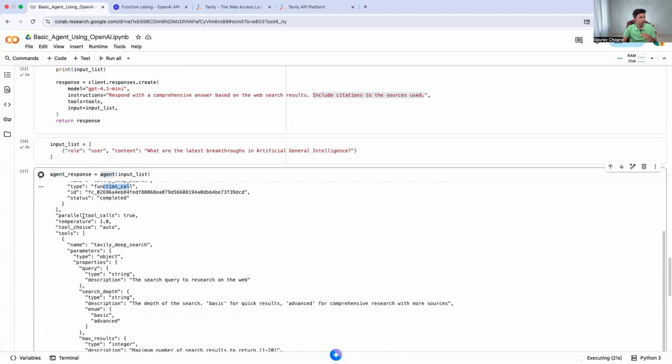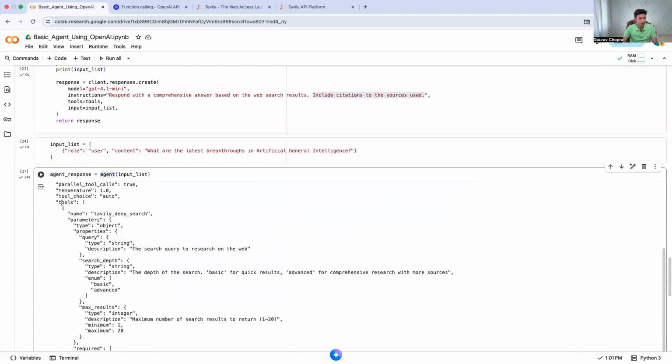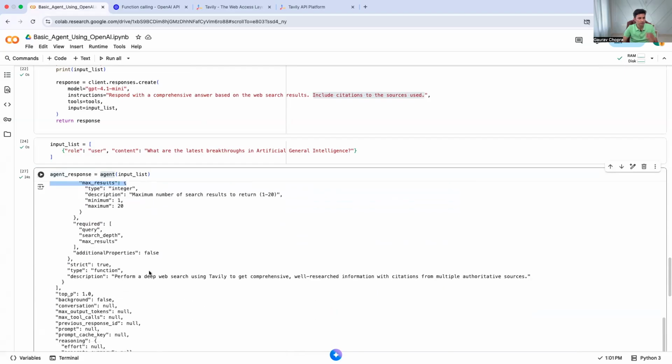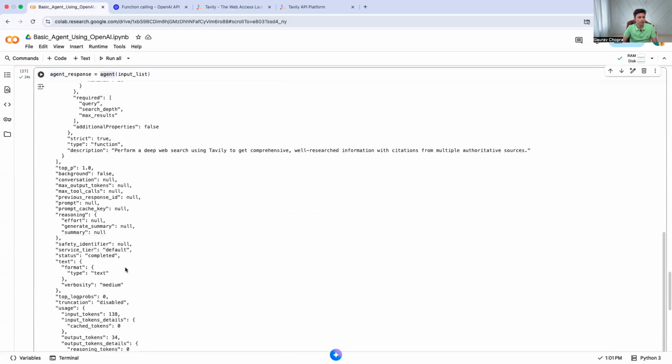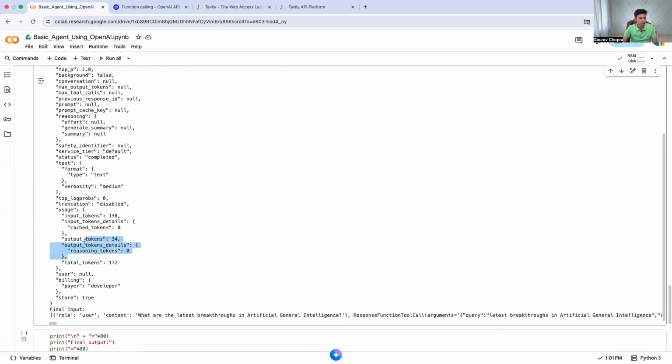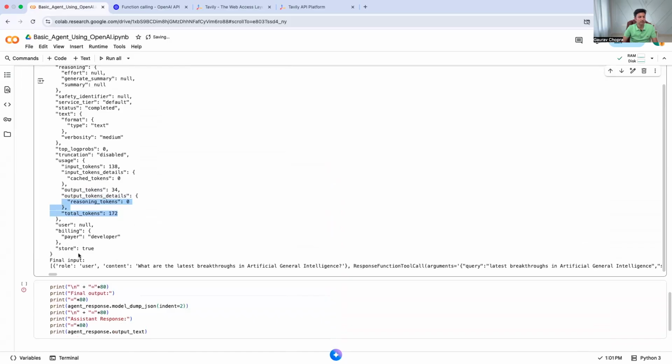Okay, parallel tool call, that's the feature, we can call multiple tools in parallel. So it's just saying it's true and all those things. And then it is just saying, okay, here's the tool detail which we need to call, plus any of the details about the tokens, for example how many tokens are used, reasoning tokens, total tokens, all those things are there.